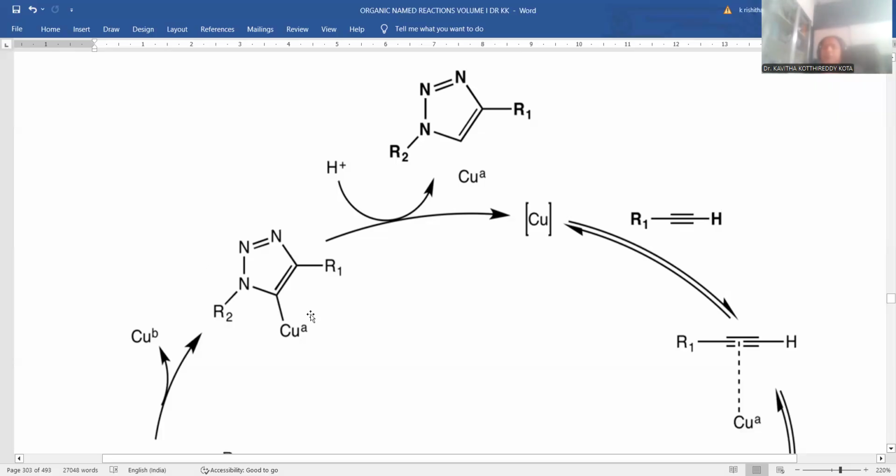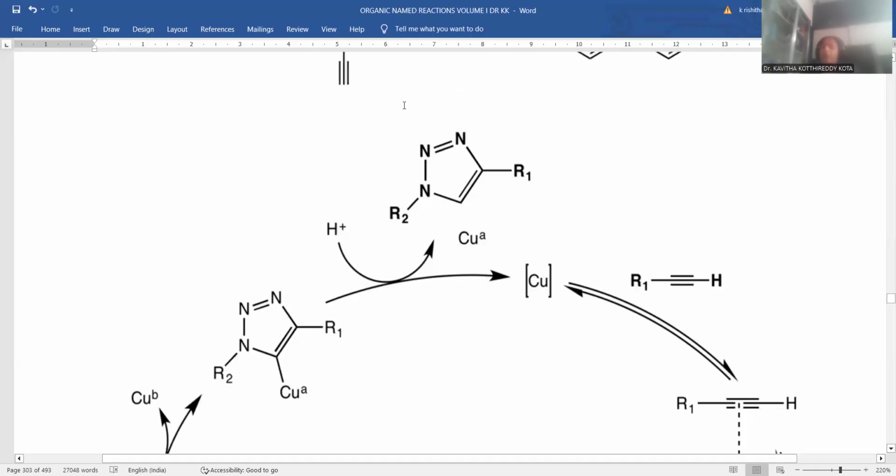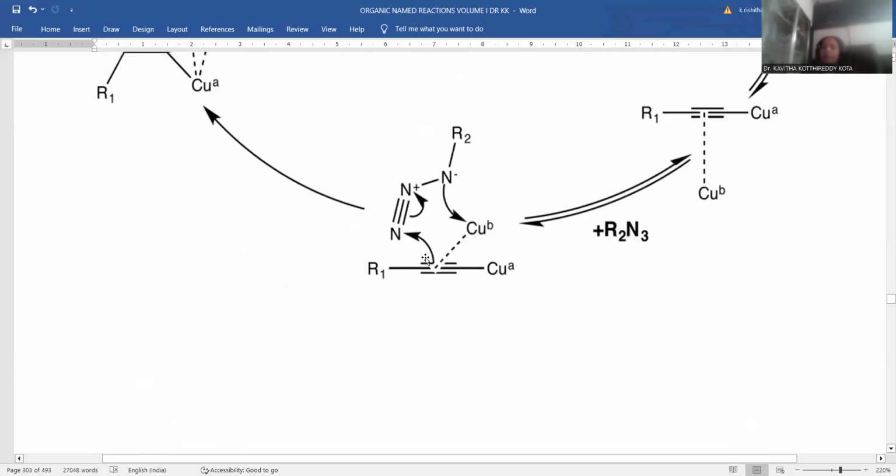But this is not the requisite final compound. Rather, we need to release the other copper from the system by a simple protonation process. Whenever you add any kind of protonating agent, it is immediately able to replace this copper with a hydrogen atom. Ultimately, you achieve the final product you are expecting, that could be the triazole molecule. This is the way 1,3 dipolar cycloaddition is accomplished. That 1,3 dipolar cycloaddition step is exactly followed in this process.